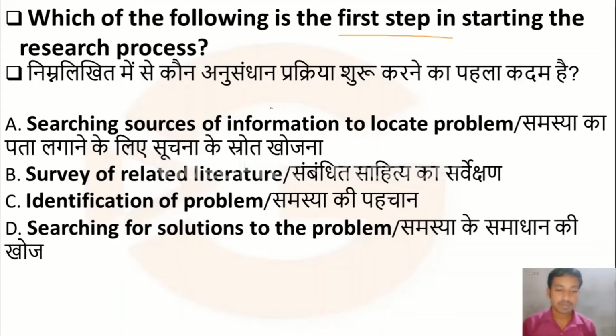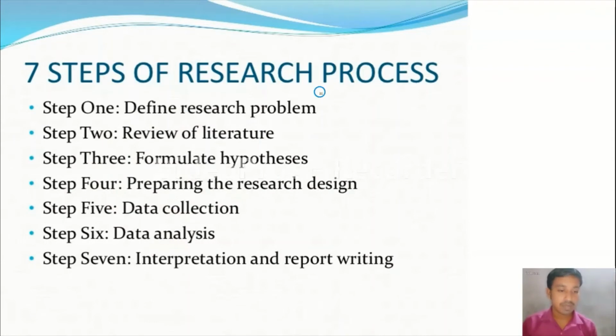As all of you know, in the research process there are various steps. First the researcher has to find the problem, so he has to define the research problem. After defining the research problem, he will study the review of literature, then formulate the hypothesis, then prepare the research design for collection of the data, and go for the collection of data.